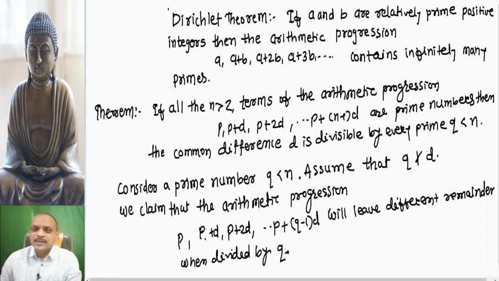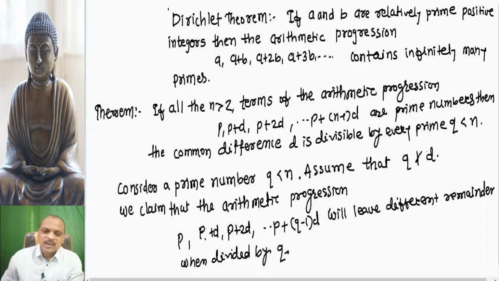So look at this, this is our claim. We have not yet proved that the numbers p, p plus d, p plus 2d, up to p plus q minus 1 d will give us different remainders.